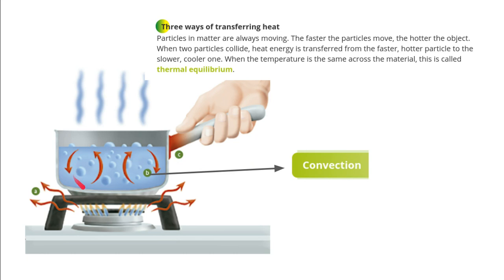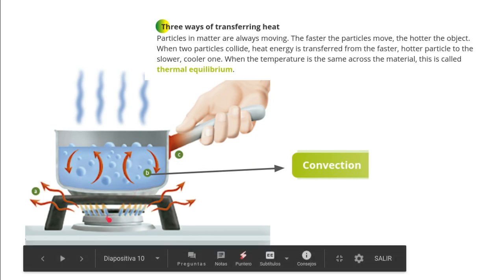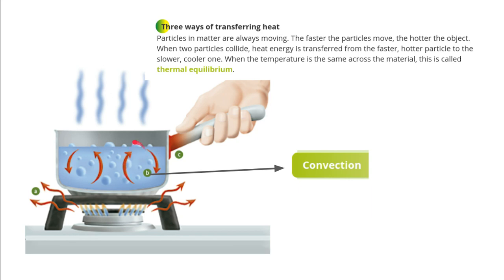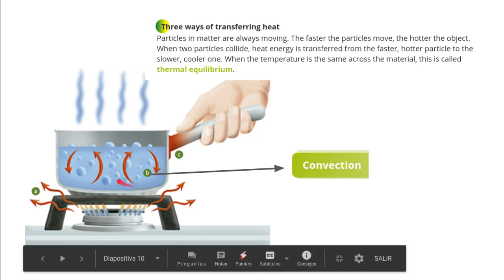The next one is convection, and this happens with liquids and with gases. Look at this liquid. If we put it on the fire, the liquid that is at the bottom gets hot and then goes up. And the liquid that is at the top goes down. And this is the movement of the water.